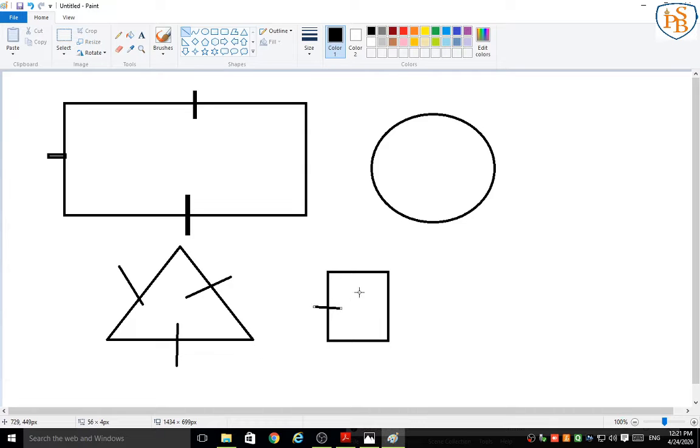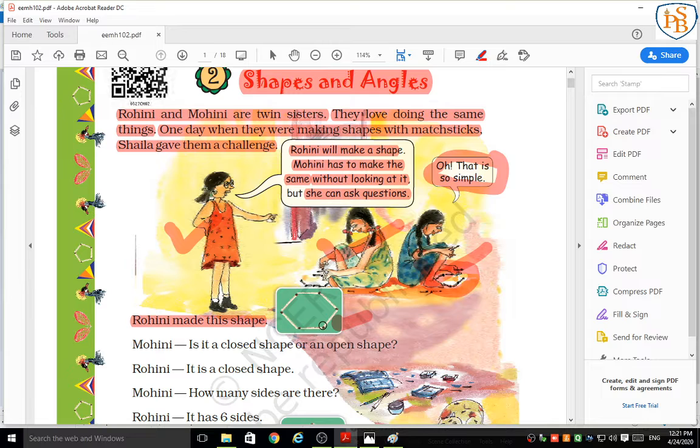And what about the circle? Circle doesn't have any sides. So this property we have already learned. Like that, can you tell me how many sides are there? Let's start. Then Rohini's shape is ready.